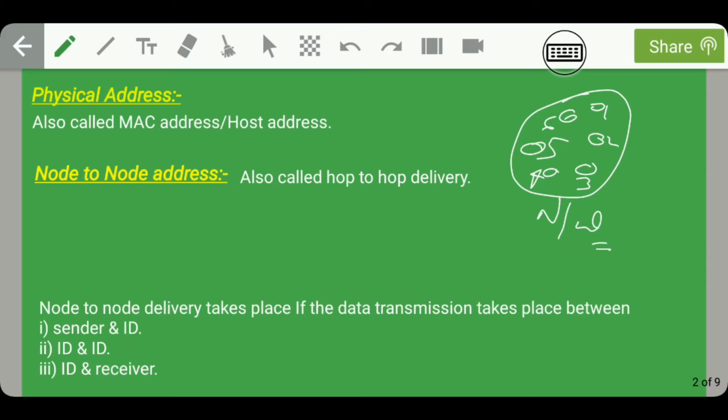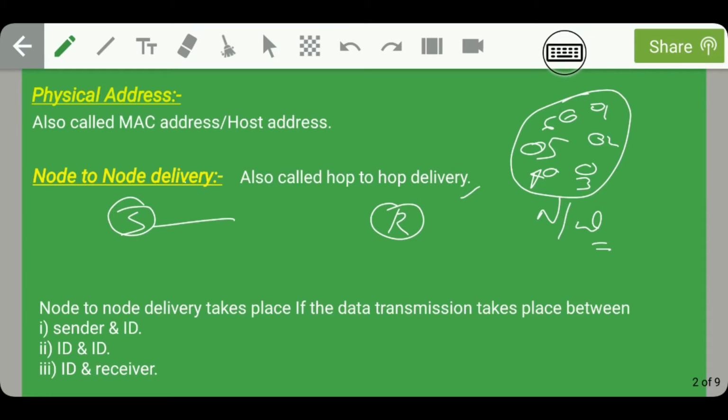Guys, moving on, the next functionality of a data link layer is that it provides node to node delivery. This node to node delivery is also called hop to hop delivery. Let us consider that there is a sender which is connected to a receiver, and there is a very long distance between the sender and receiver. So we have placed a connecting device between this sender and receiver. In order to make the data transmission from sender to receiver, first the sender has to implement this delivery, which means that it has to hand over data to the connecting device. This is called node to node delivery.